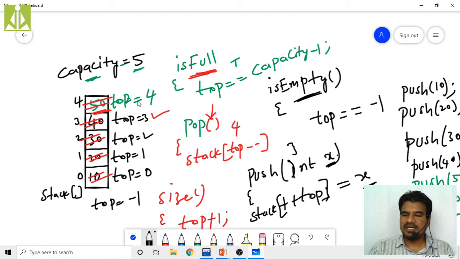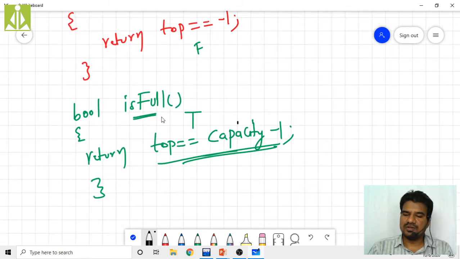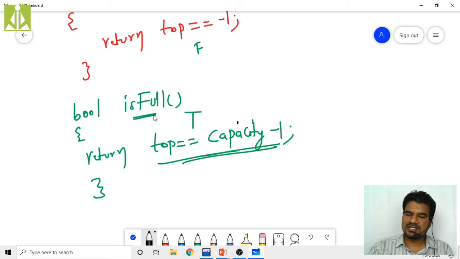If it is anything other than this, if it is 3, 2, 1, 0, even -1, then I consider that state as the stack not full state. So in that case, this function has to return false. Ultimately, it does the same, because we are comparing top and capacity minus 1. If my top is not equal to capacity minus 1, then the isFull function will return false.